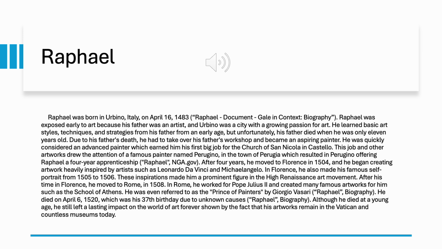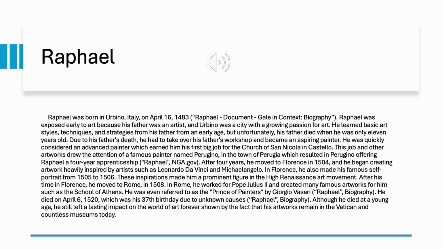He was quickly considered an advanced painter, which earned him his first big job for the Church of San Nicola in Castello. This job and other works drew the attention of a famous painter named Perugino in the town of Perugia, which resulted in Perugino offering Raphael a 4-year apprenticeship.